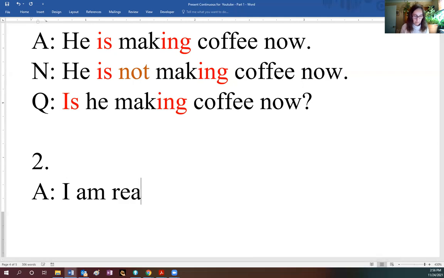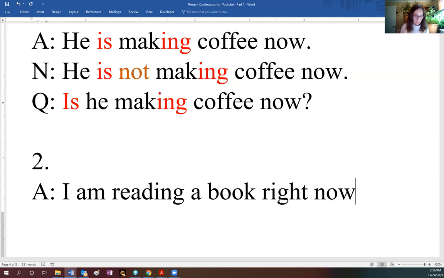Or I am reading a book. It's easier. I'm reading a book right now. Okay, I'm reading a book right now.